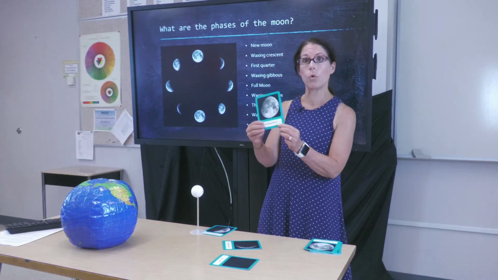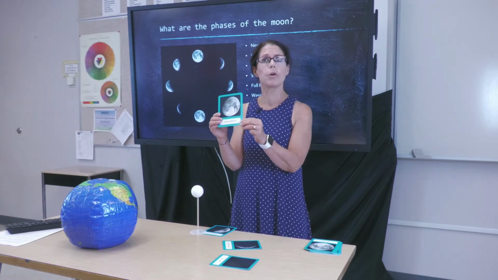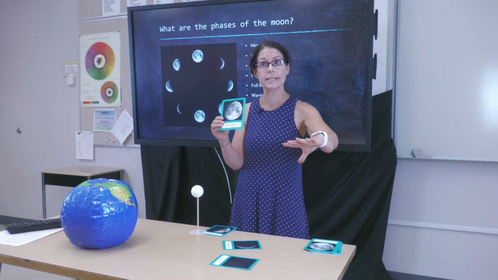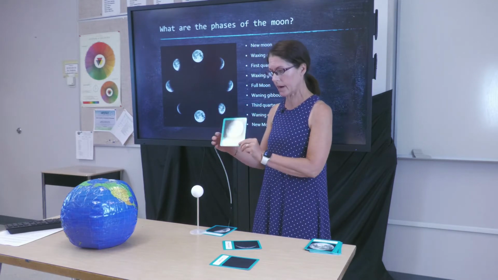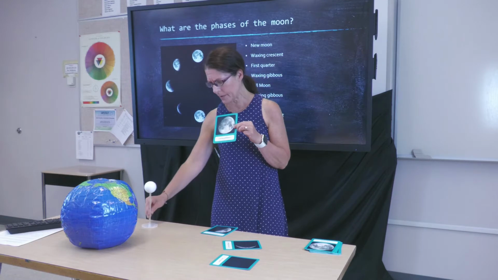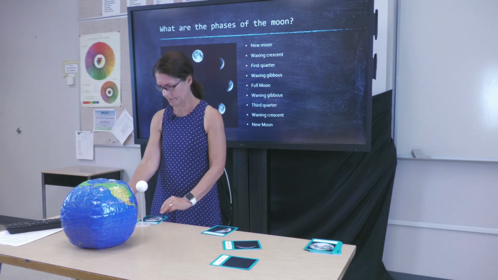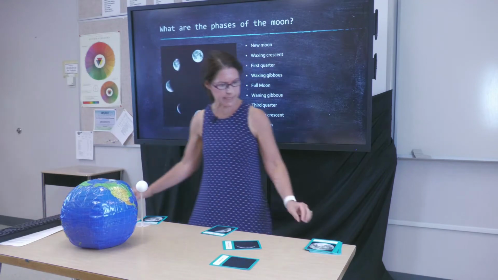After the first quarter, we have a waxing gibbous. So some people call this a three-quarter moon. Remember, we're talking about waxing. The moon's appearance is getting larger. And for a waxing moon, our moon is about here. Remember, boys and girls, this is non-scaled.